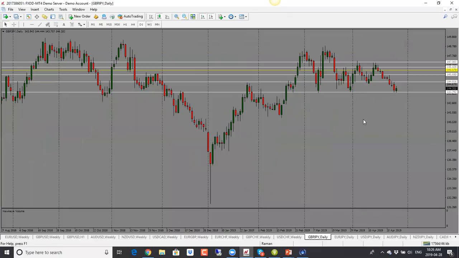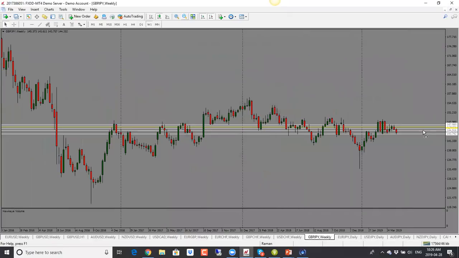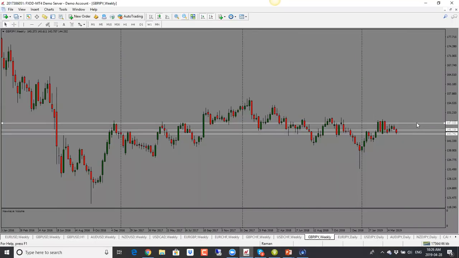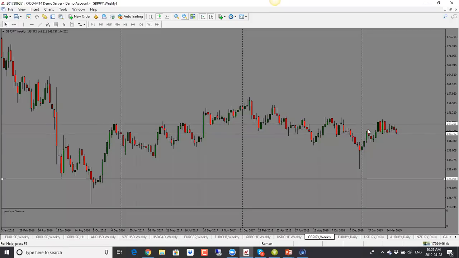Pound yen here. Pound yen has dropped. Last week, we were looking for a drop, and it did, which is a good thing. But now, let's see, where are we? So this is where pound yen has been trading. It has been range bound for several weeks now. So if you take a look at it, so 5 weeks, it's been stuck in this range.